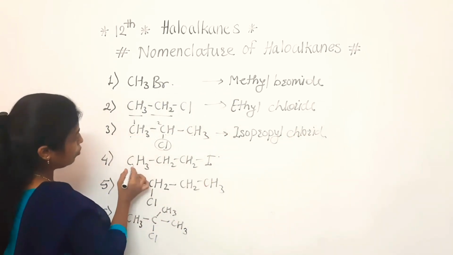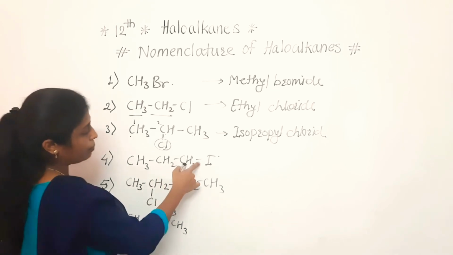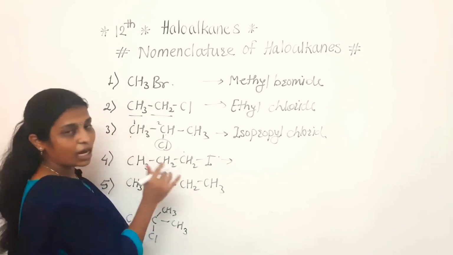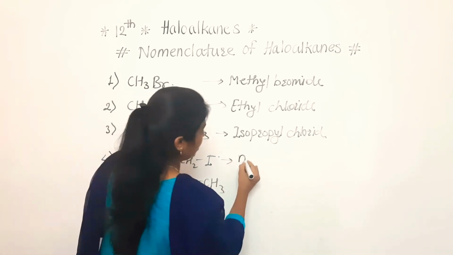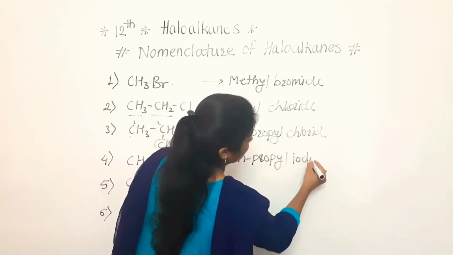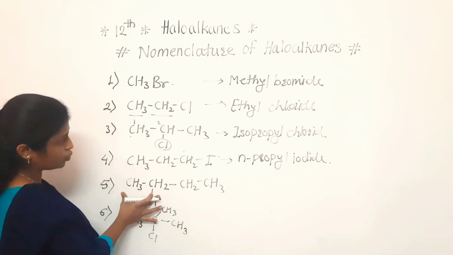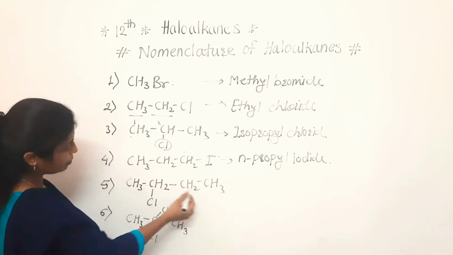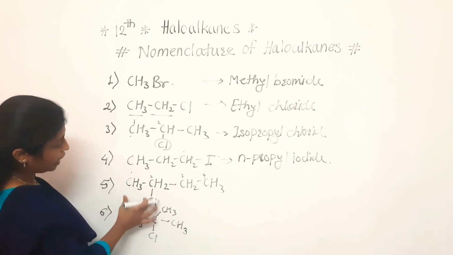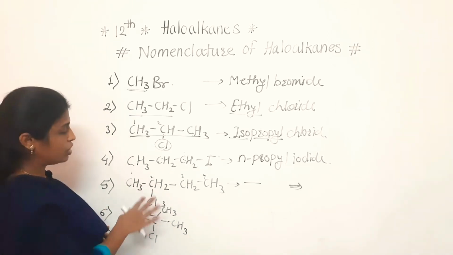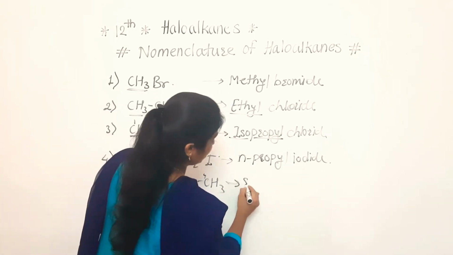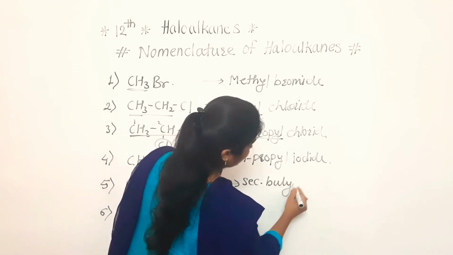Next one, in that 1, 2, 3 carbon atoms are there, but the iodine group is attached to the first carbon. So its name will be, all carbons are in a straight chain, so N-propyl iodide. That will be its common name. Next one, CH3. How many carbon atoms are there? 1, 2, 3, 4 are there. In that, the chlorine atom is attached to the second carbon. So secondary butyl chloride. Okay, it is the secondary butyl chloride.